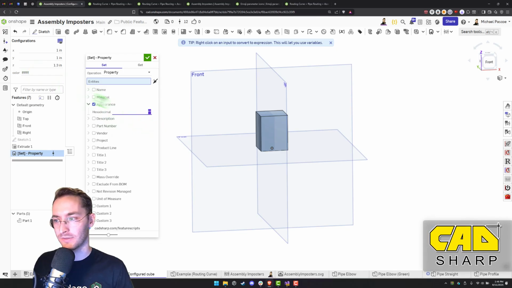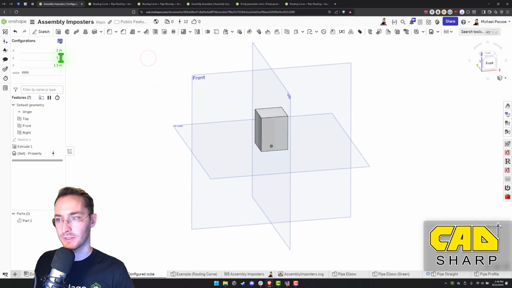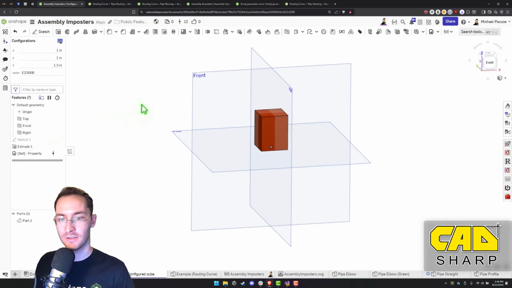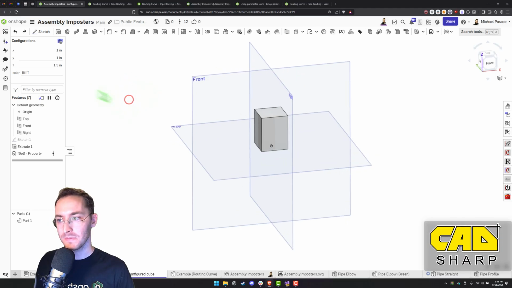Now we can use a variable in here instead of just typing. So color, now it uses our configured color, and we want this part. So now if we change this to red, it changes. So there are our configurations, X, Y, Z, and color.